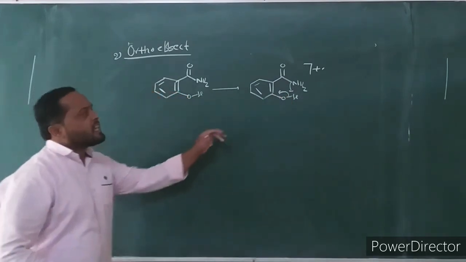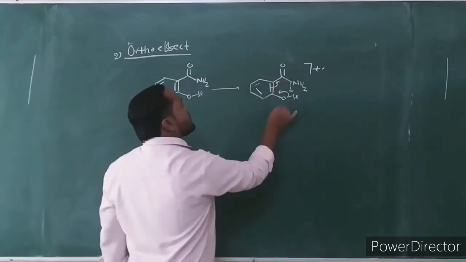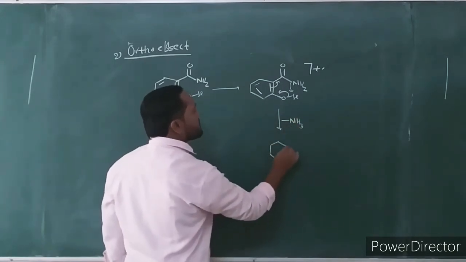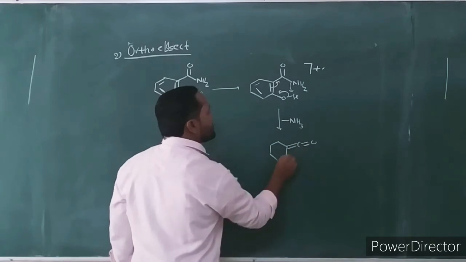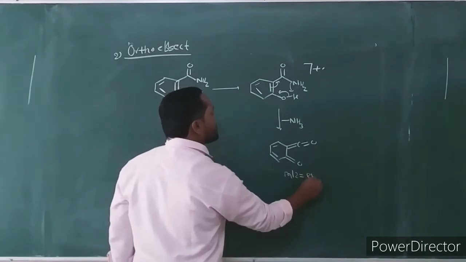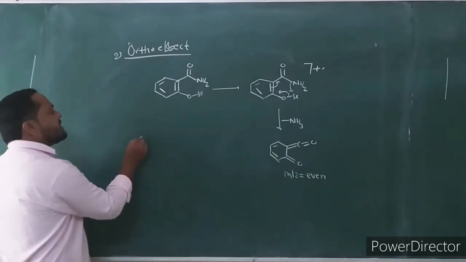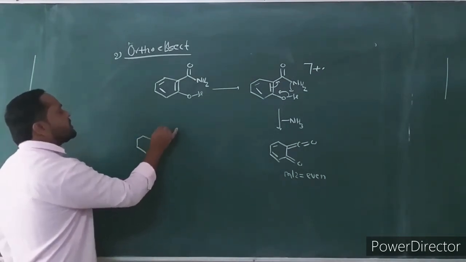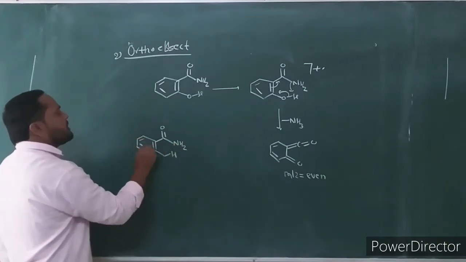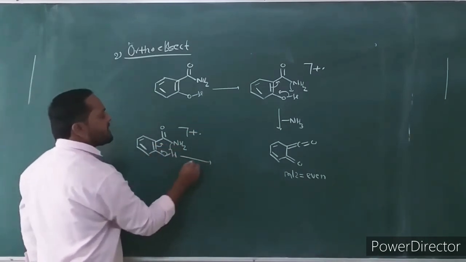It abstracts intramolecularly this hydroxy hydrogen, and loss of an ammonia molecule occurs. The neutral ammonia is lost. There is formation of this fragment ion, which takes place at an even mass to charge ratio. This fragment ion is formed. If we take the ortho alkyl substituent, see the ortho alkyl substituent, it also undergoes the ortho effect through a 6-membered cyclic transition state.